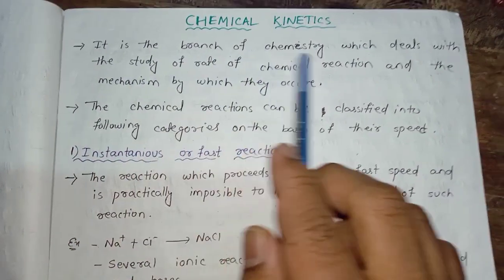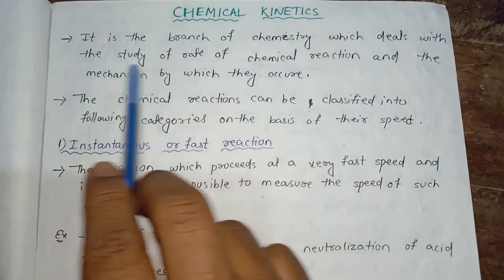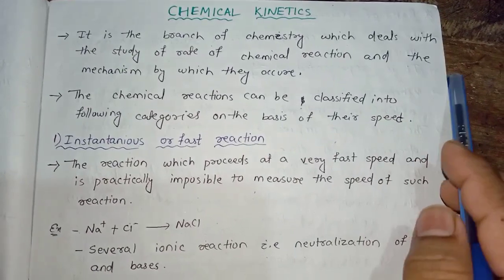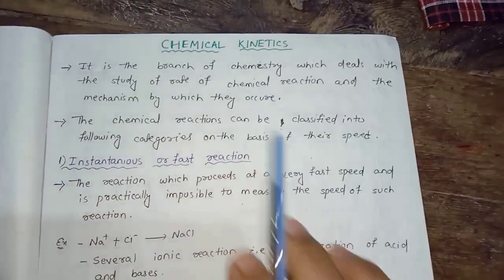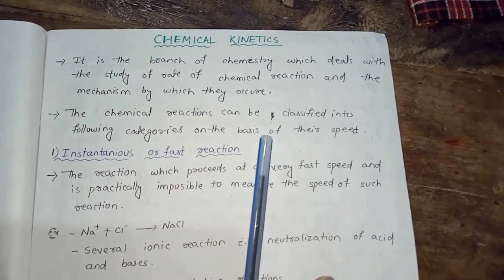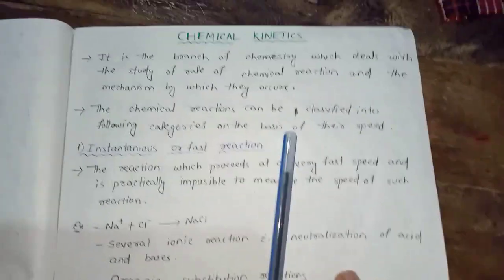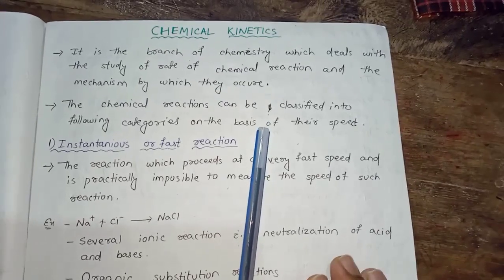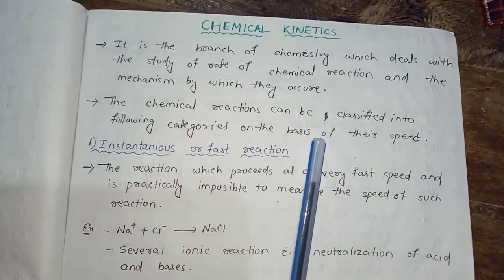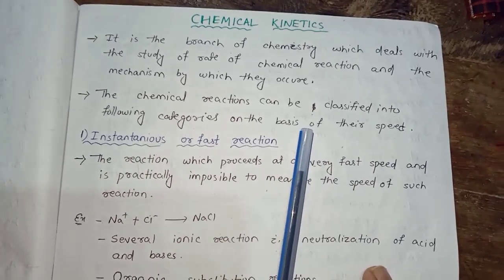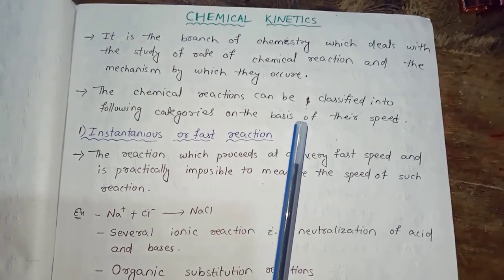What is chemical kinetics? It is the branch of chemistry which deals with the study of rate of chemical reaction and the mechanism by which they occur. There are two types of mechanisms in chemistry: one is thermodynamics and another is kinetics. Thermodynamics tells us only the feasibility of a reaction, that means a reaction is feasible or not.